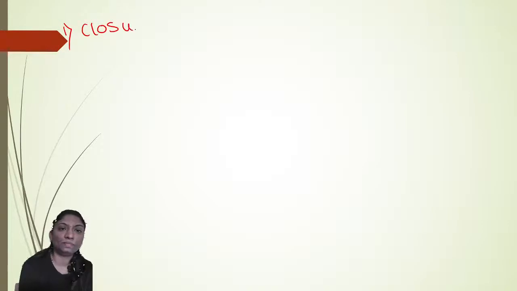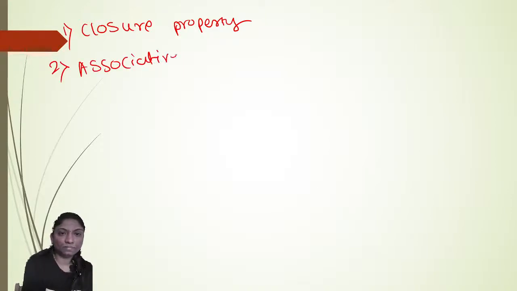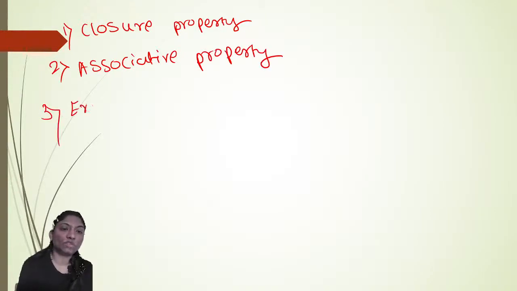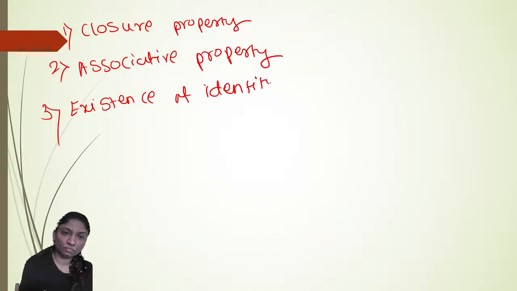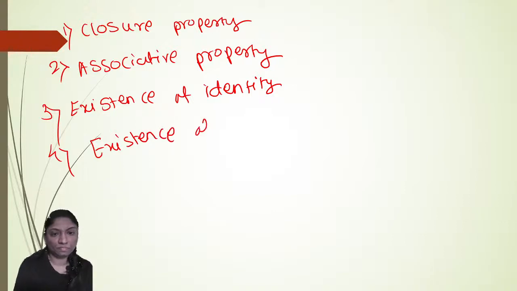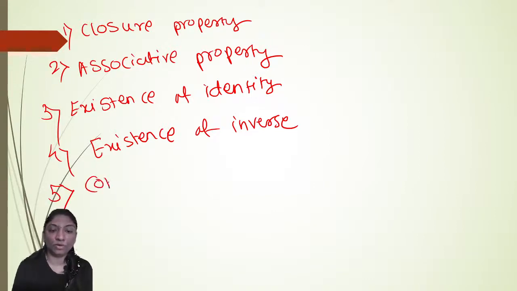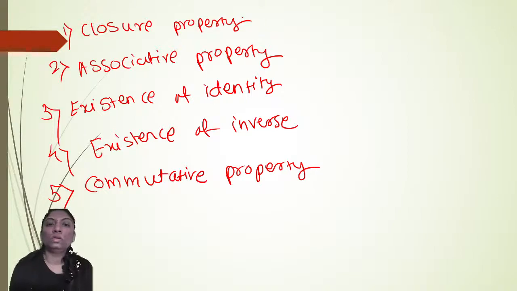First, closure property; second, associativity, the associative property; third one is existence of identity; fourth one is existence of inverse; fifth one is the commutative property.